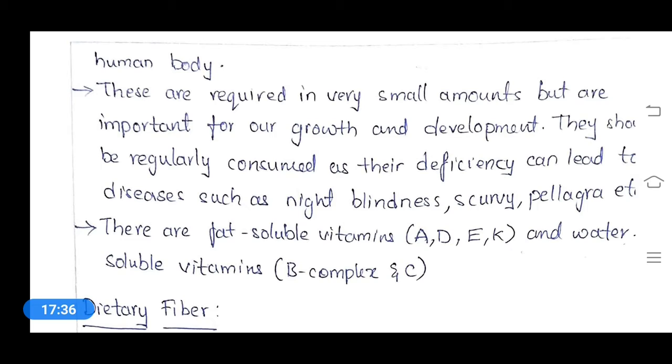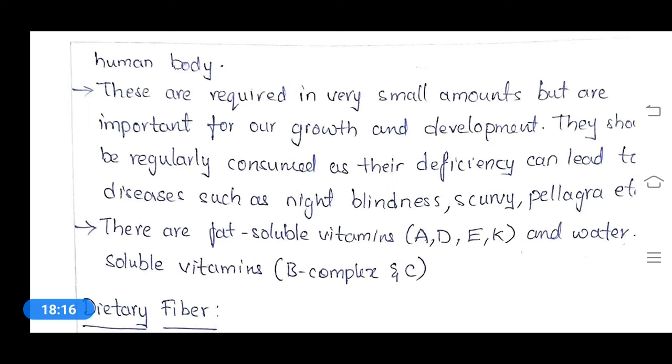The metabolism which requires this zinc will be affected, which will lead to improper metabolism in our body, and it may lead to different kinds of disorders. That's why a balanced diet is always necessary and essential for our body's proper growth and development. And they should be regularly consumed, as the deficiency can lead to diseases.